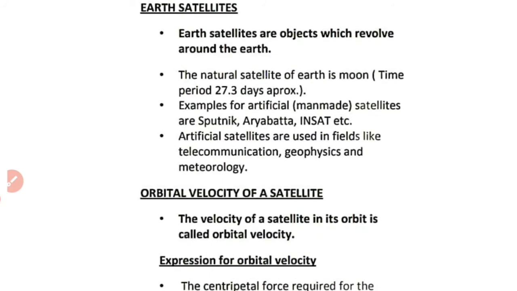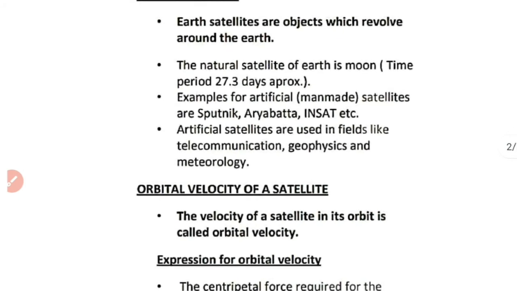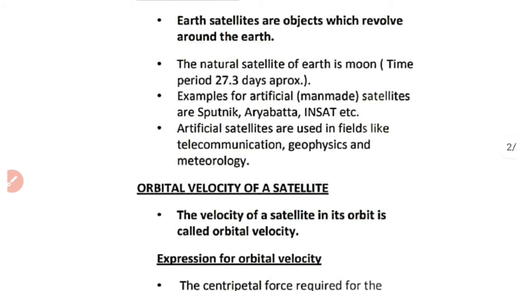Now we discuss Earth satellites. You know, satellites are celestial bodies which revolve around a planet, and there are natural satellites and artificial satellites. In the case of Earth, satellites are the objects which revolve around Earth, and the only natural satellite of Earth is the moon, and its time period is approximately 27.3 days. We say 28 days also, but accurately it is 27.3 days.